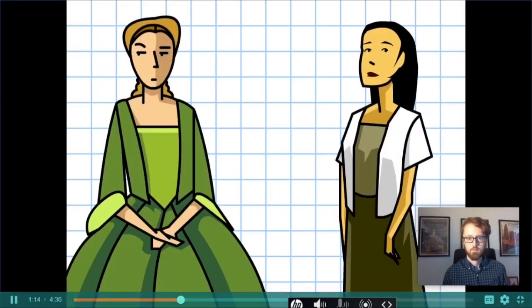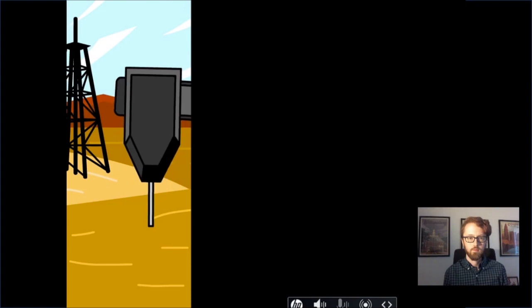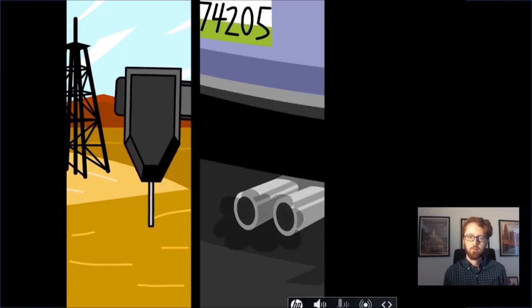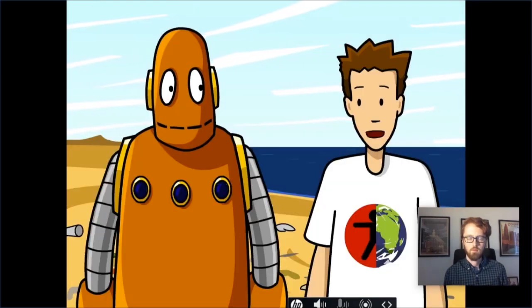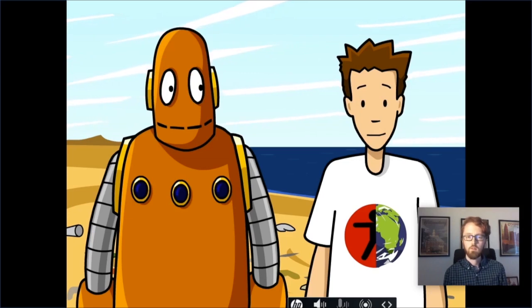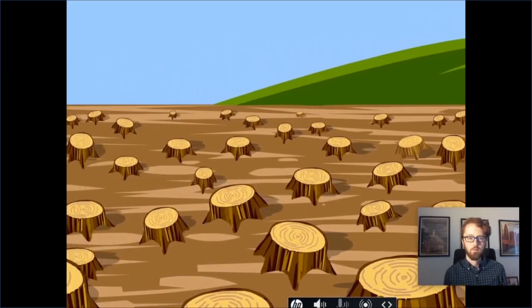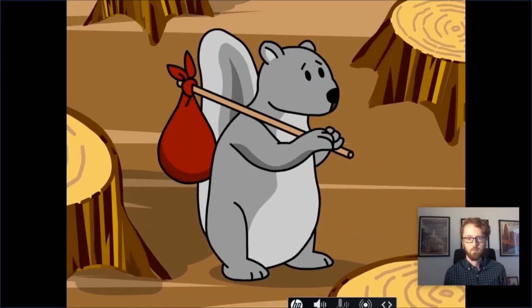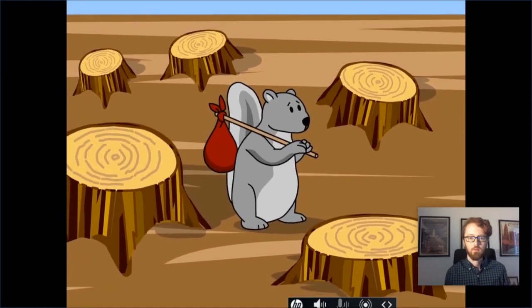Between 1800 and the present, the world population shot up from 1 billion to 7.7 billion. Wow. The more people there are on the planet, the more natural resources we use, the more chemicals we release, and the more waste we produce. Well, there are lots of reasons why this is bad for the planet and us. For instance, whole forests have been cut down in order to produce wood for homes, furniture, and paper. Destroying forests also destroys the homes of animals and other wildlife, which can cause organisms to go extinct.